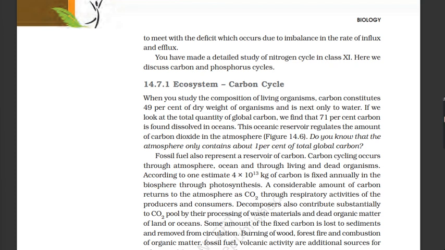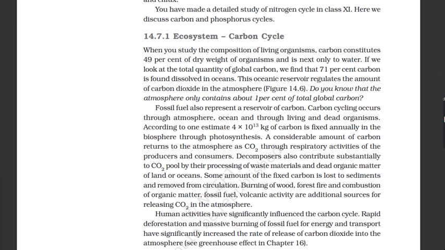When you study the composition of living organisms, carbon constitutes 49% of dry weight of organisms and is next only to water. If we look at the total quantity of global carbon, we find that 71% carbon is found dissolved in oceans. This oceanic reservoir regulates the amount of carbon dioxide in the atmosphere. Figure 14.6. Do you know that the atmosphere only contains about 1% of total global carbon? Fossil fuel also represent a reservoir of carbon.